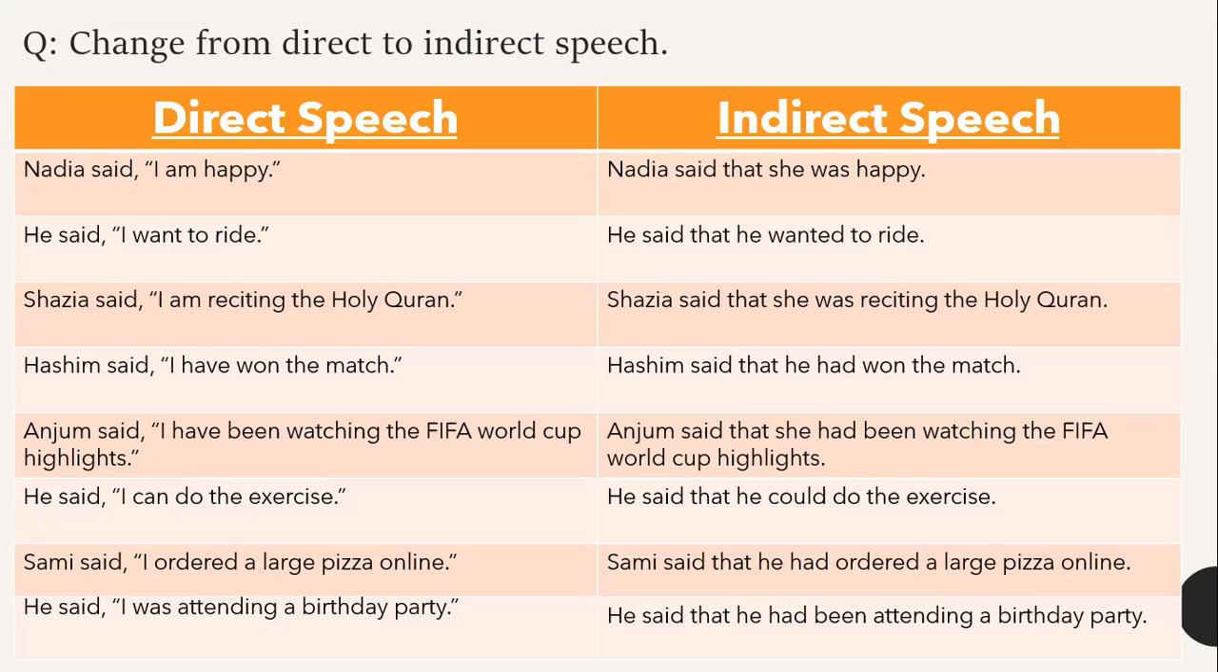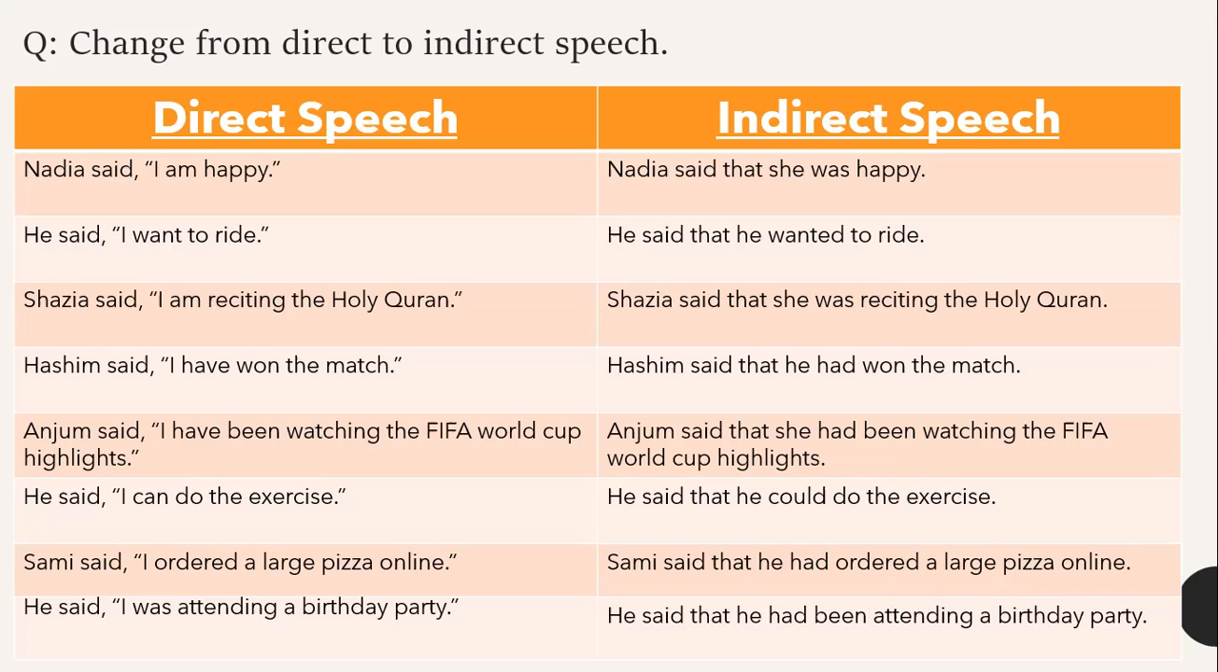He said, "I can do the exercise." Now over here, this modal verb can is present, so can will convert into could. And if may, then might. Shall, should. Okay. Then Sami said, "I ordered a large pizza." This is an example of past indefinite. Past indefinite will change into past perfect tense. That is, second form ordered will change into had plus third form.